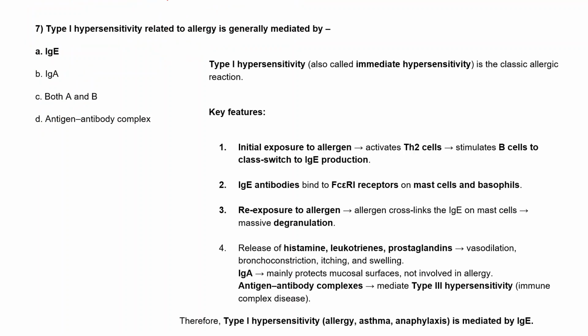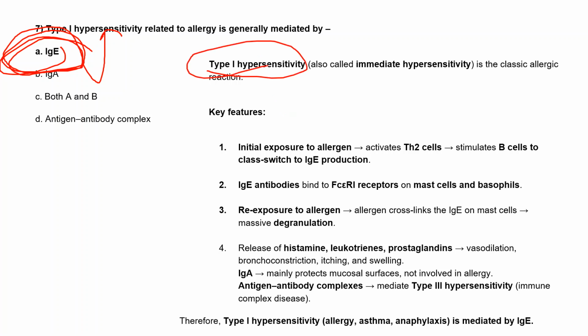We know that the only antibody mostly related to allergy is IgE. And these allergy-related things mostly come under type 1 hypersensitivity. We know that there are four kinds of hypersensitivity: type 1, type 2, type 3, type 4. We'll see one by one what the main differences are between all the hypersensitivities. First, we'll see type 1 hypersensitivity, also called immediate hypersensitivity, because it's the very classical allergic reaction.